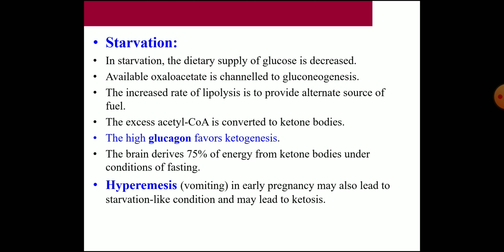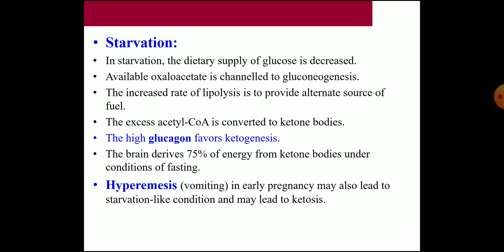Now, in starvation, the dietary supply of glucose is decreased. The available oxaloacetate is channeled to gluconeogenesis. So, just like in diabetes mellitus, the oxaloacetate is diminished because it is utilized for gluconeogenesis. The increased rate of lipolysis is to provide an alternate source of fuel.